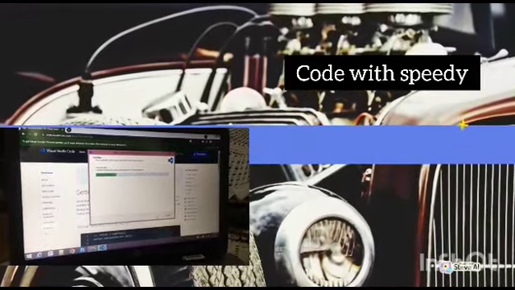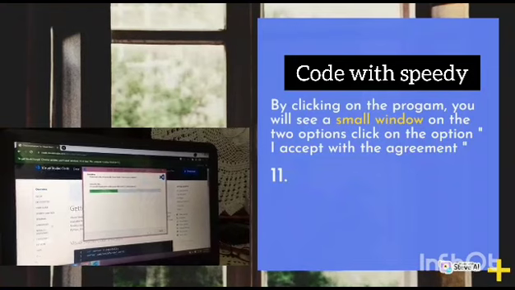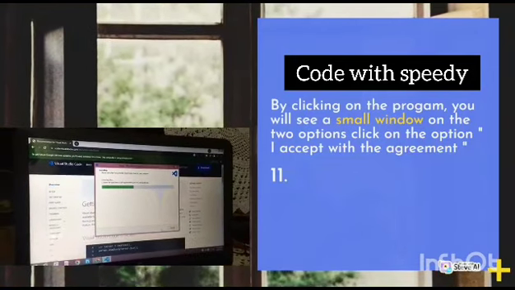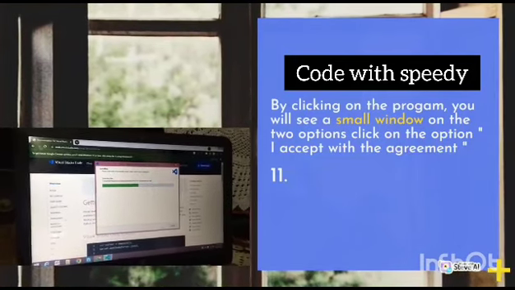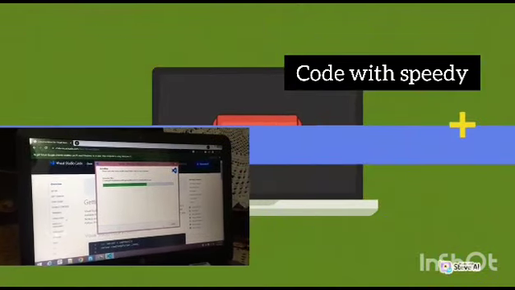10. By clicking on the program, you will see a small window with 2 options. Click on the option "I accept the agreement." 11. Click Next.